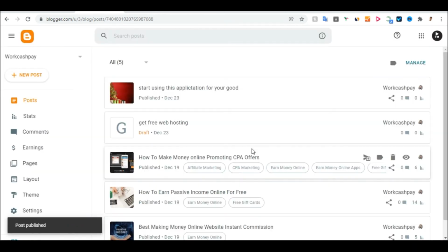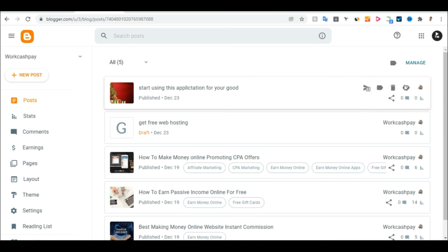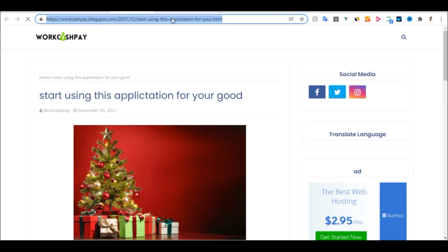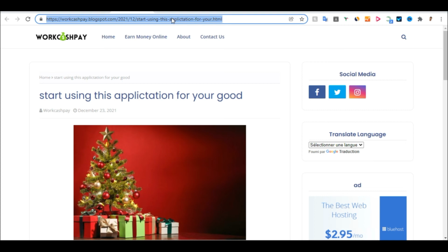So since this blog is now live, how we can visit this blog now is to click on this view icon here. Once we click on this view icon here, we'll now copy the URL here. This is what we are going to be using to promote the CPA offer on Instagram, on other platforms, because we cannot promote the CPA link directly. So we did it in this way to be able now to promote the CPA lead offer on any other social platform. So that is how you can promote your CPA offers, and that is how you can make money with CPA offer for free.